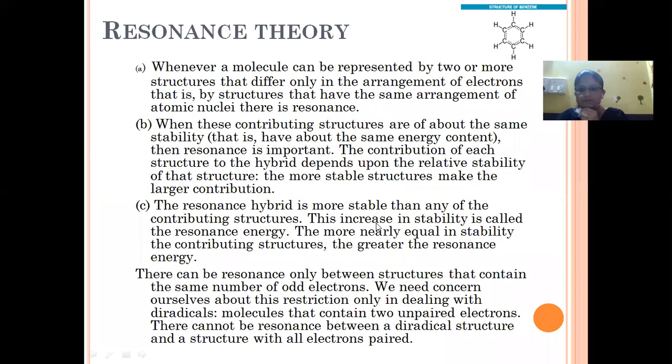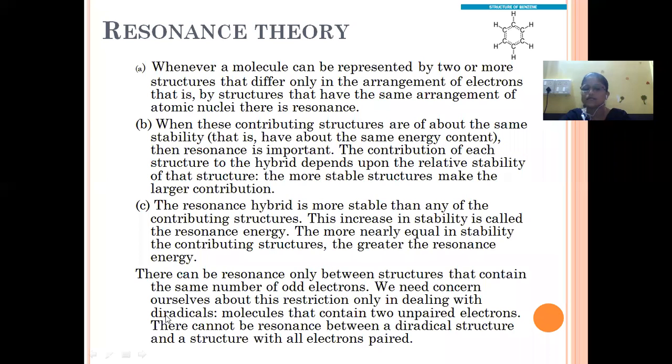Now next, there are compounds which are not from the family of benzene ring, which are not aromatic at all, but then also they are going to give resonance. So there can be a resonance only between structures that contain the same number of odd electrons. This condition is only applicable to non-benzenoid compounds or aliphatic compounds. In that case, they should concern about the restriction only in dealing with diradicals.